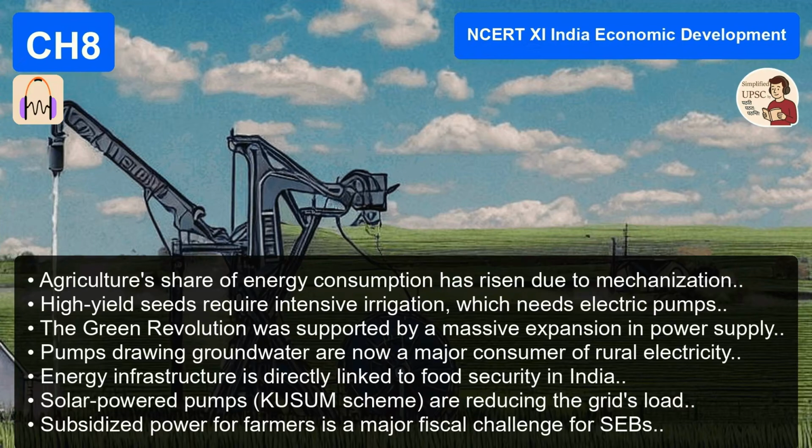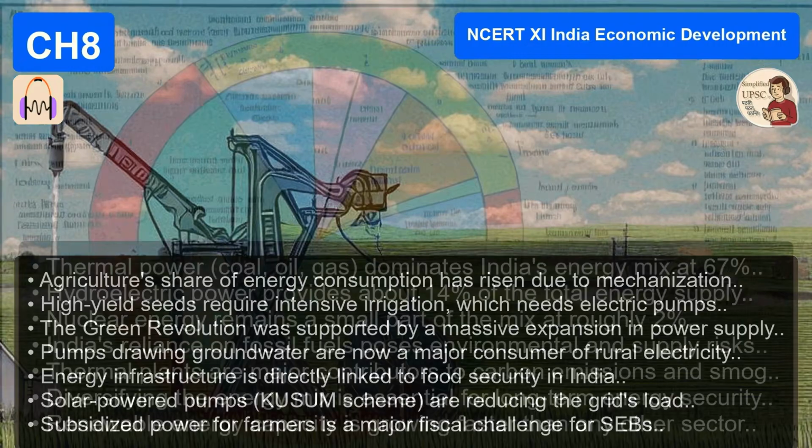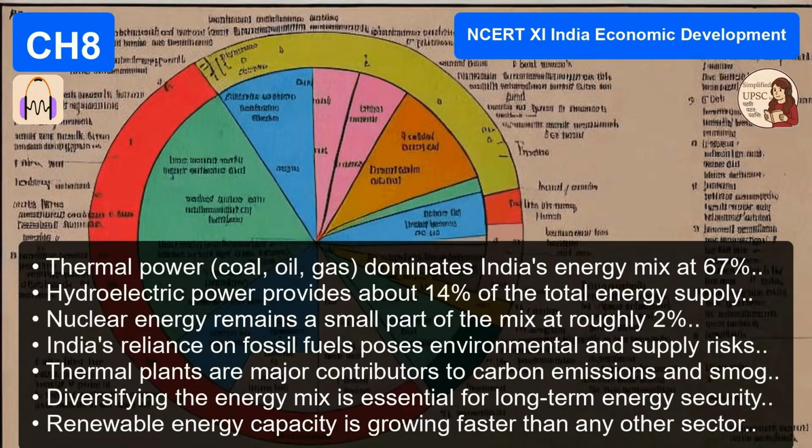There's also been a fascinating shift in who is using the energy. The text notes that the transport sector's share of energy consumption has dropped, while agriculture's share has risen. That seems counterintuitive. We have more cars now, right? We do, but the transport sector has become more efficient technologically. Steam engines are gone, replaced by efficient electric or diesel locomotives.